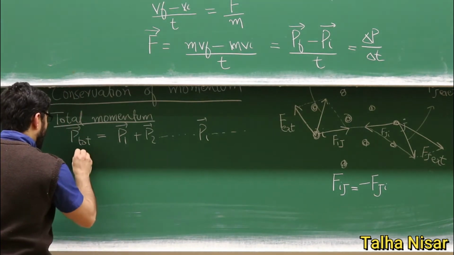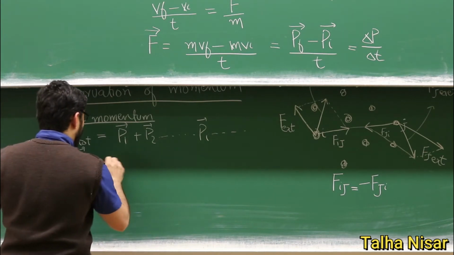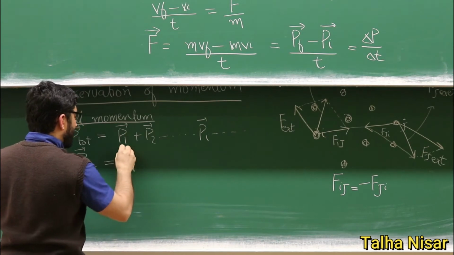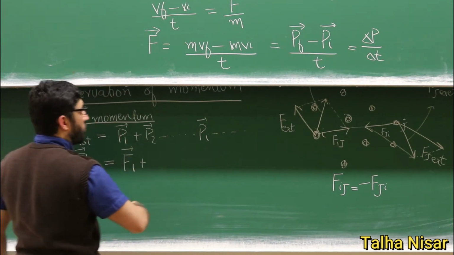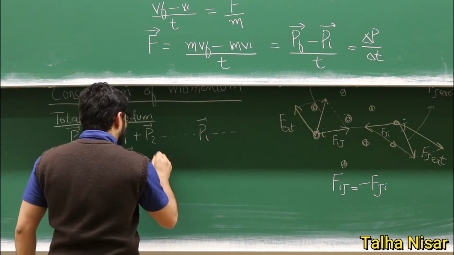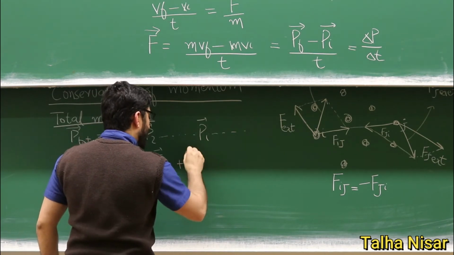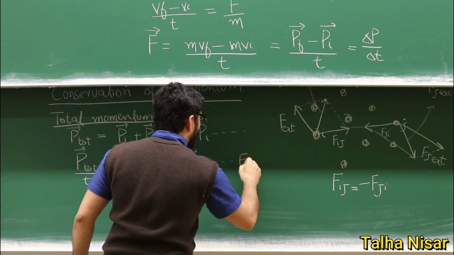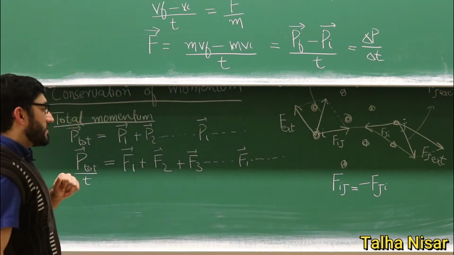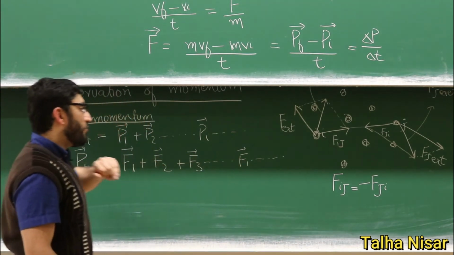So we take this P total divided by time. So this is the force then, the net force on one particle. So this is this net force here, plus F2, plus F3, and then we go on to Fi, an infinite number of particles with forces on them.